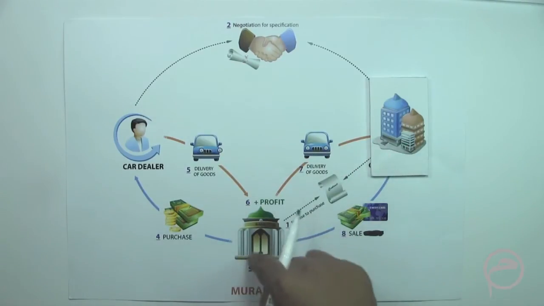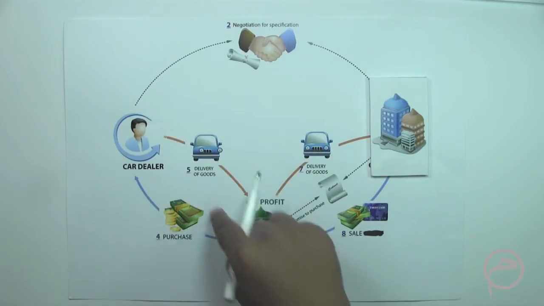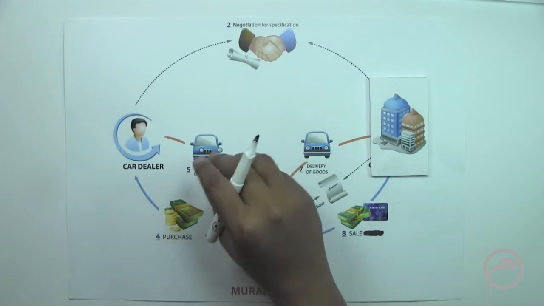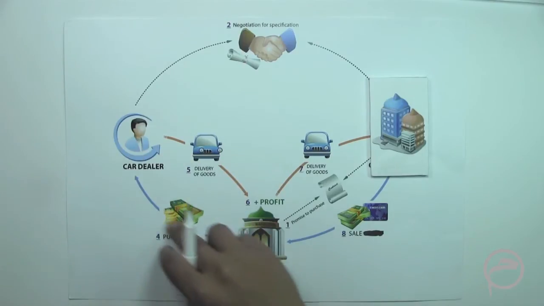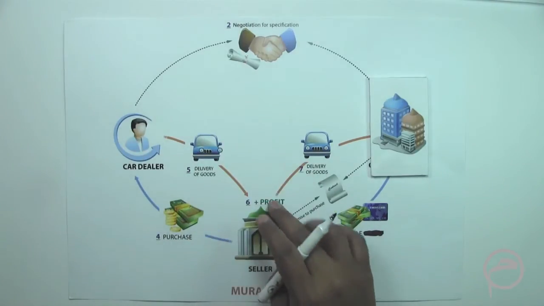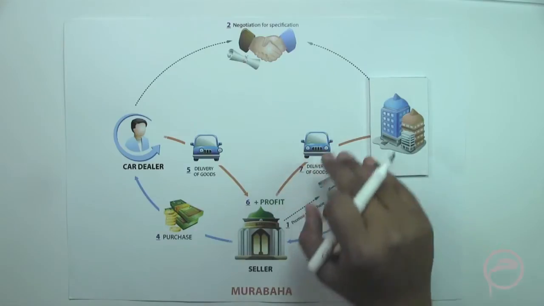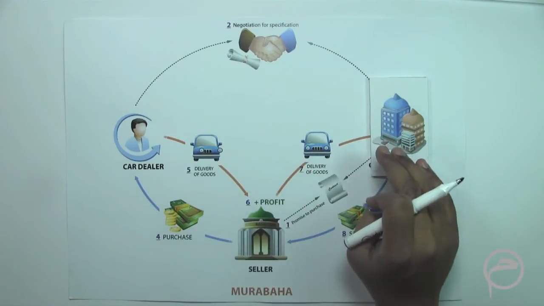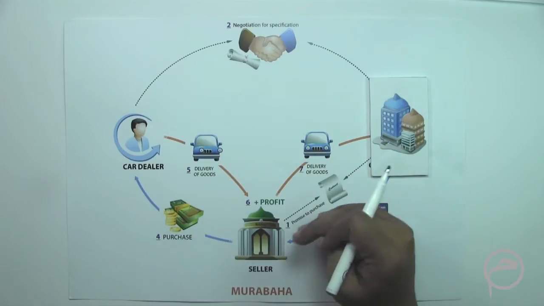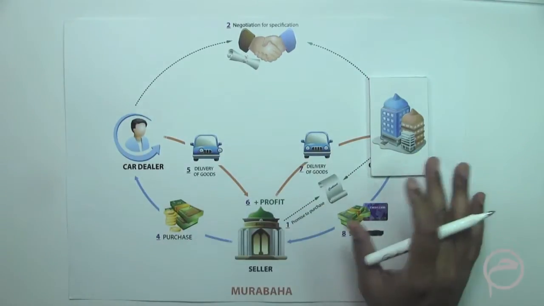After that first step happens, the Islamic Bank goes and purchases the identified assets or goods from a dealer. The Islamic Bank pays the purchase price, and after purchasing the goods, the Islamic Bank would add its profit margin and sell those goods through a Murabaha to the corporate, and the corporate in turn would pay the deferred payment price during the term of the Murabaha. So this is in brief how a Murabaha would work.